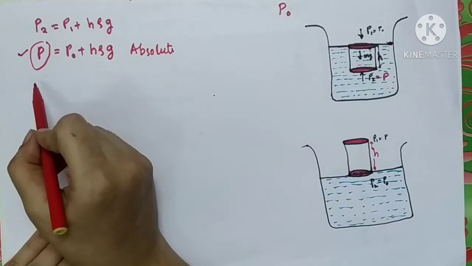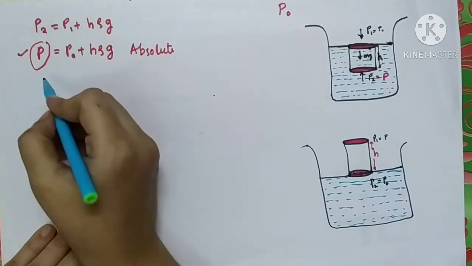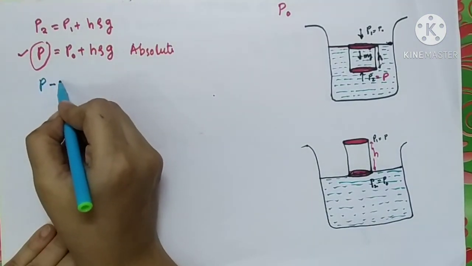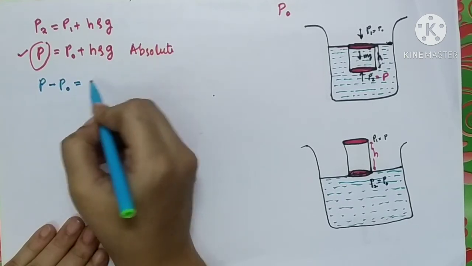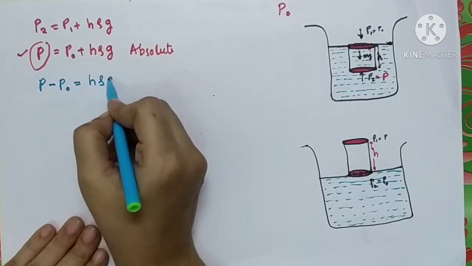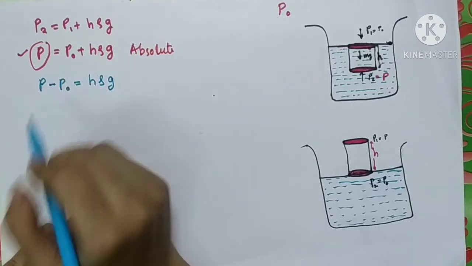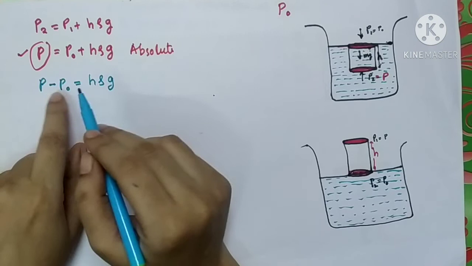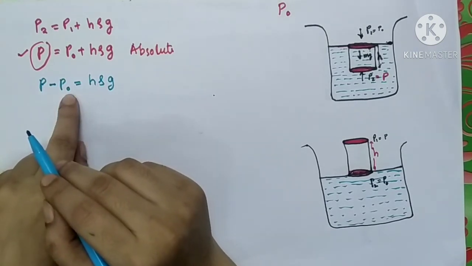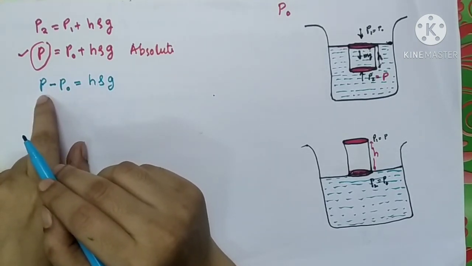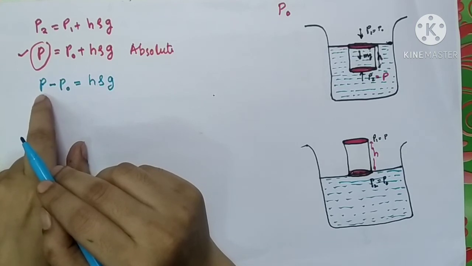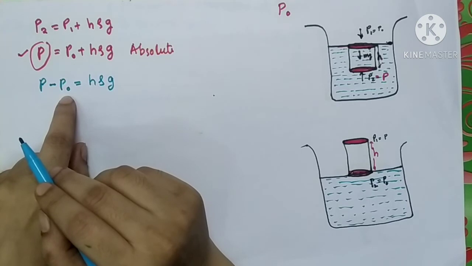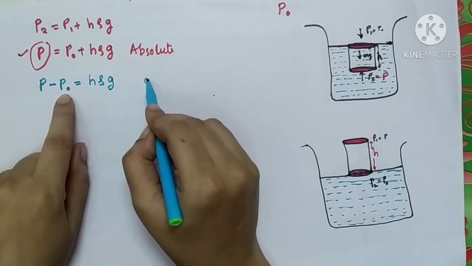Now I can write this equation as P minus P0 is equal to H rho g. Remember, the left hand side is the difference between absolute pressure and atmospheric pressure. This difference is called gauge pressure.